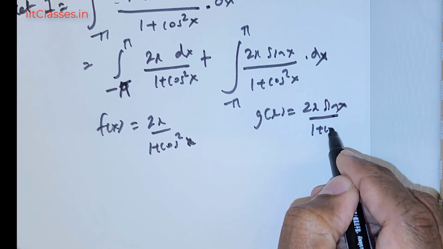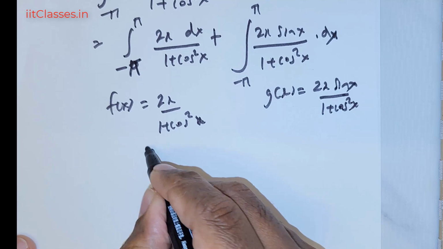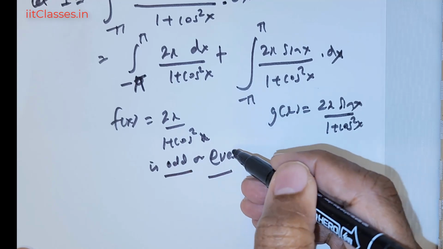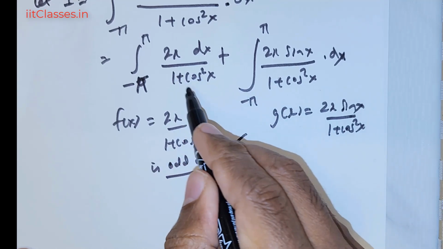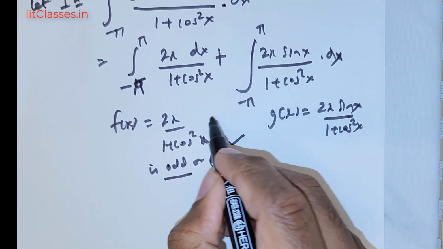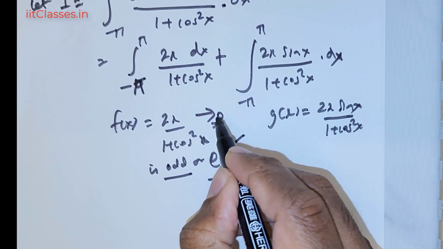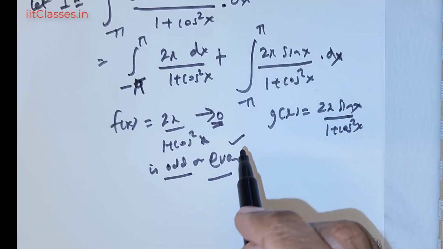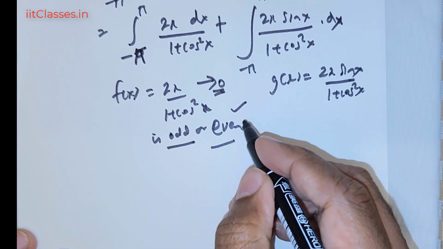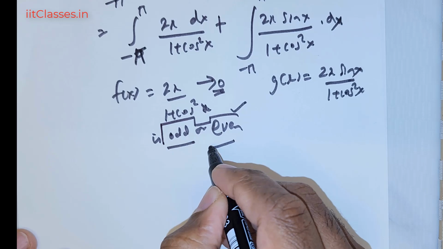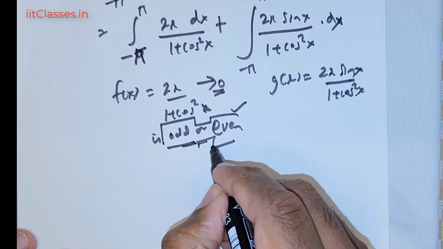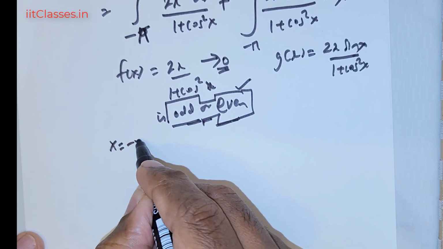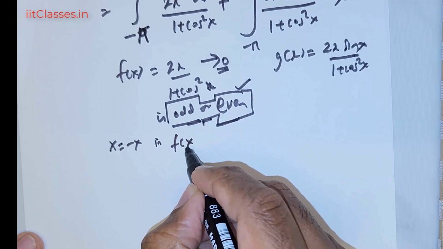then foremost we will have to ascertain if the function is odd or even. We can proceed only if the function is even. If the function is odd, then the integrals converge to 0. That means you have nothing to integrate and the outcome is going to be 0. So having mentioned that, it becomes imperative to find the nature of the function, whether the given function is odd or even. So for that, I take x to be equal to negative x in f of x.